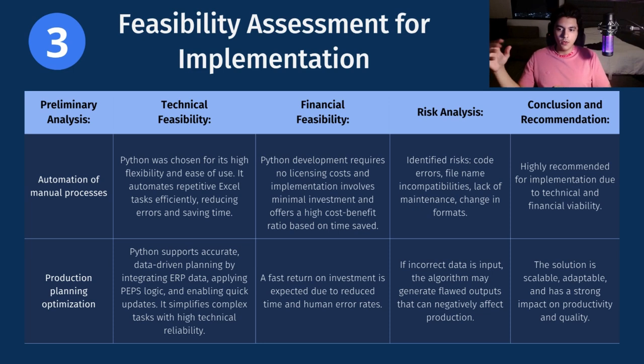As for the feasibility of the production planning optimization, Python is technically speaking a great option for this due to its capability of processing complex data. Besides this, we expect the company to have a fast return on investment due to the reduced time for the production planning and minimized human mistakes. Besides this, there is still risk. It is important to mention that if you give this code wrong information, the output will also be wrong. Though we still believe that this solution is scalable, adaptable, and will have a strong positive impact on productivity.